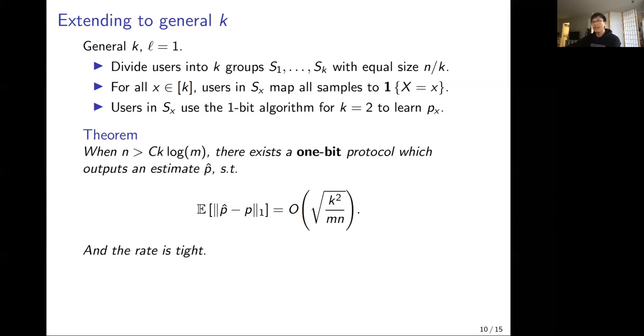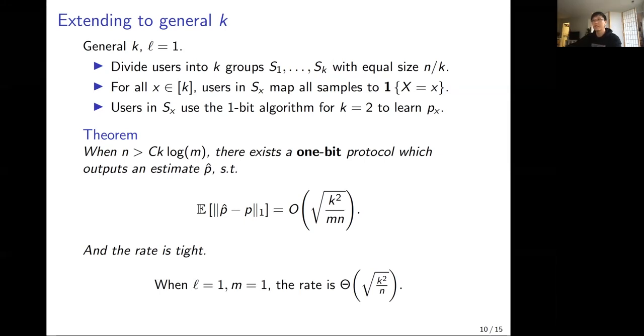Once we do this for every x, it can be shown that this algorithm achieves the rate of k squared over mn, which is shown to be tight under the 1-bit communication constraint. Note that compared to the case when L is equal to 1 and m is equal to 1, the rate is decreased by a factor of square root of m. This is great.